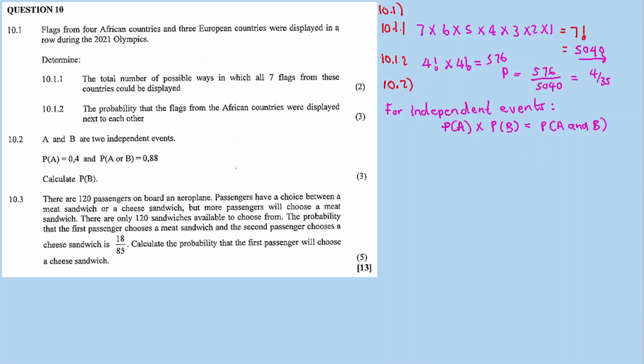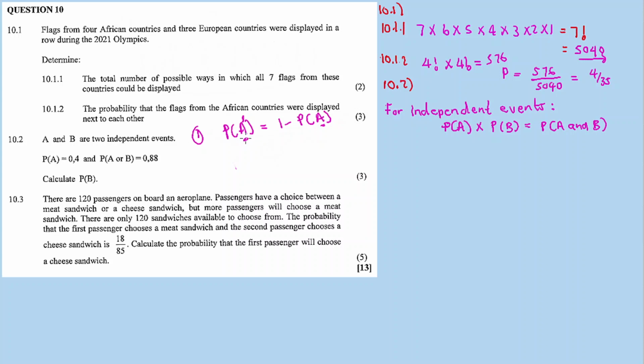Now, according to our probability laws, we only have, I think, 2. The first one is the probability of not A is equal to 1 minus the probability of A. It can be probability B, C. It's just a variable.